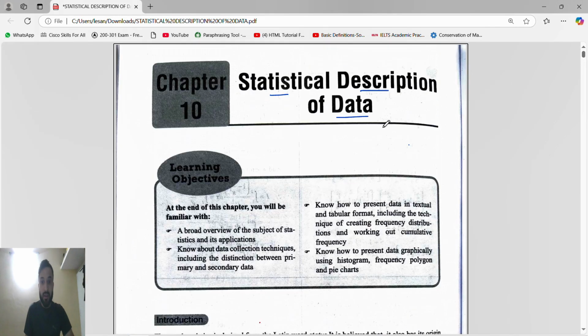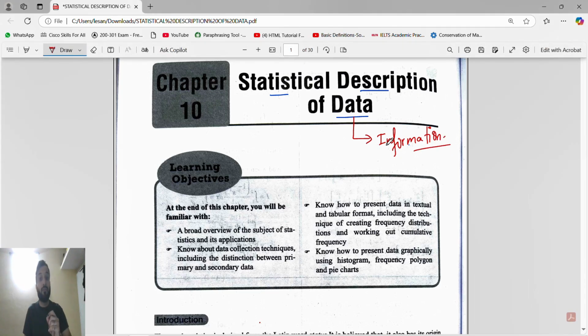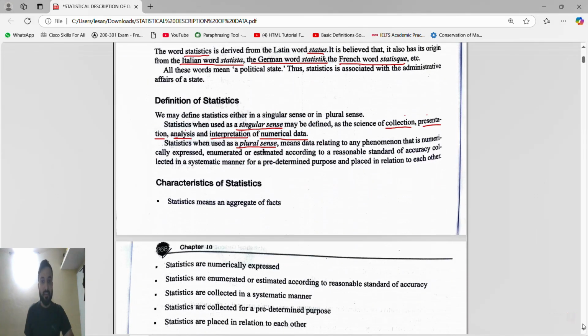And remember, if they talk about data in statistics, data indicates nothing but information. What does the data indicate? Yes, the data indicates the information in statistics. So statistics depends upon four things: collection, presentation, analysis and interpretation. Just take an example.